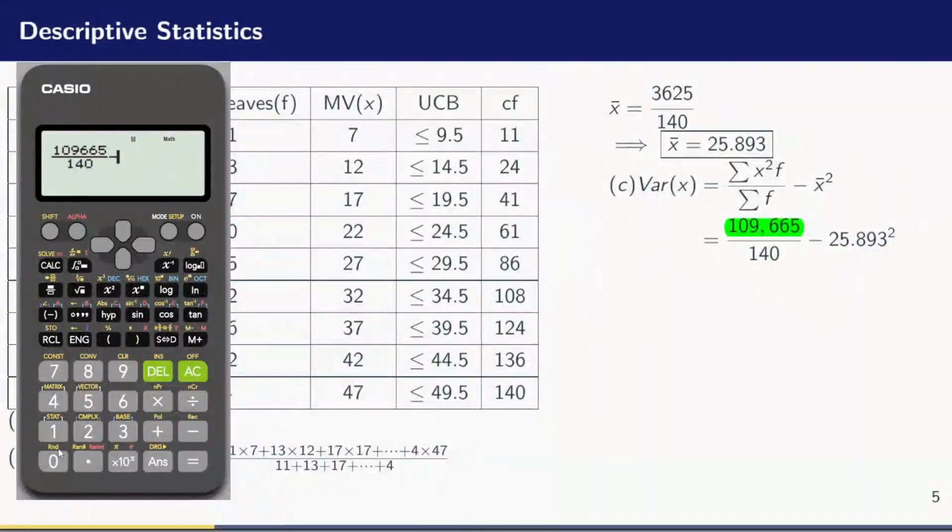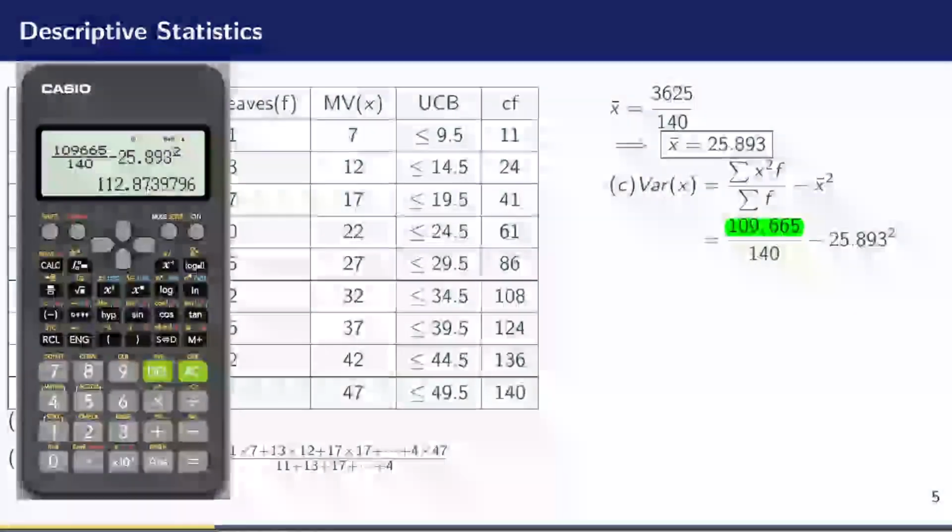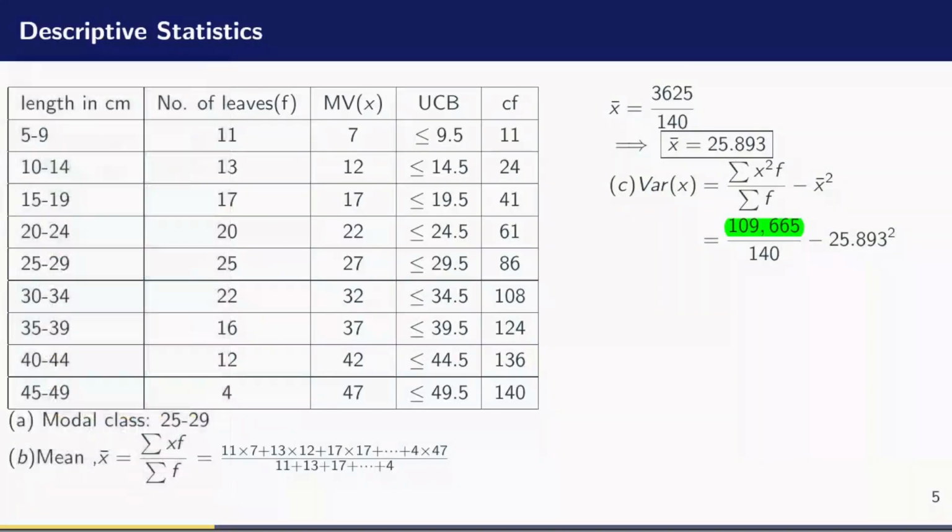minus 25.893, all that squared, equal to, it gives me 112.874 to 3 decimal places. So let's see if that is the result that I have. So if I go, I see I have 112.874 to 3 decimal places.